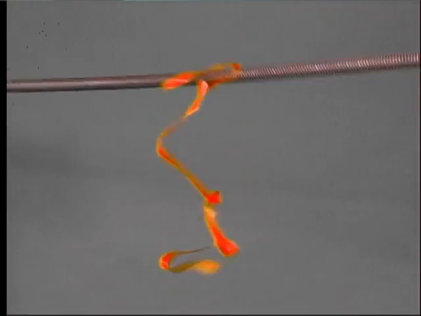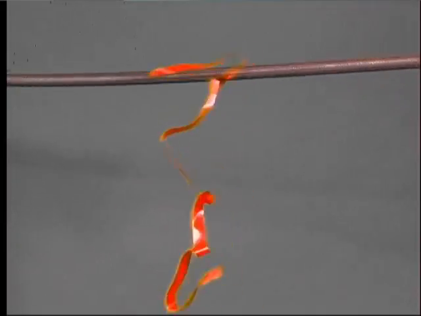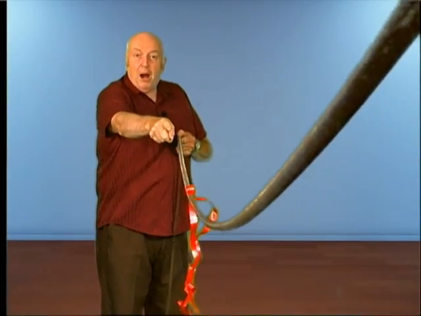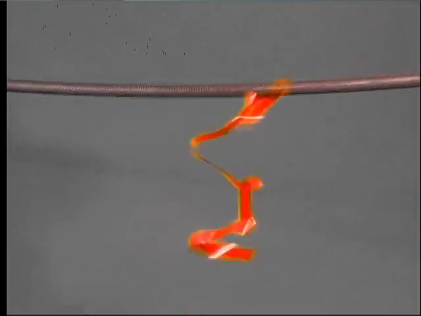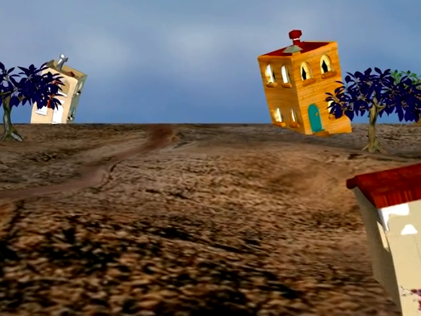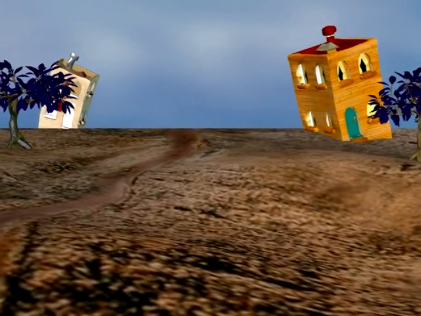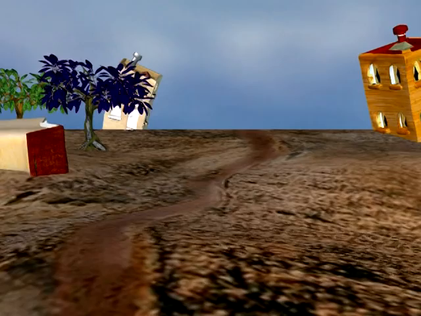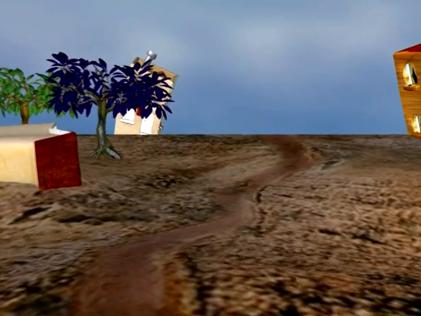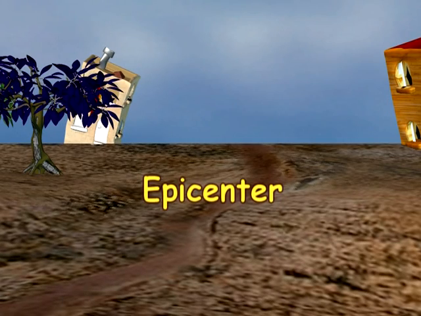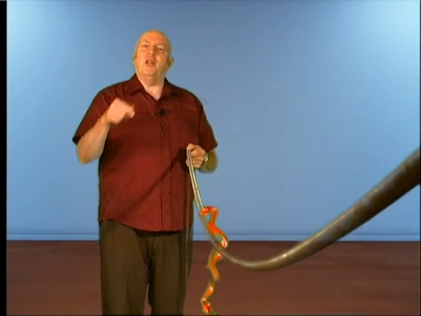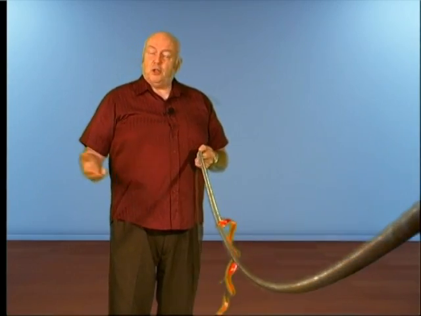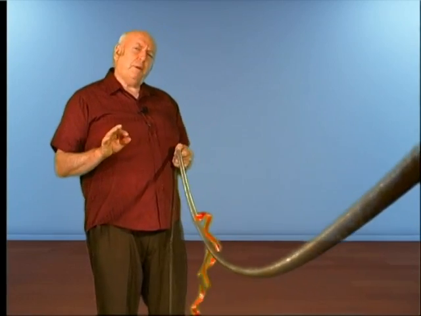Can you imagine now if you had a great big tall building, 75 stories high skyscraper, and the bottom of the building moves like that? What's going to happen? Well, you can see that the building's going to fall down, isn't it? In the old days, they used to be able to tell where an earthquake came from because the buildings in different places would have the way they fell pointing towards where the earthquake had come from. And that was called the epicenter. And the epicenter was just the place where the ground slipped and produced the earthquake. But the earthquake is a longitudinal wave, and the longitudinal wave is what does the damage. So you can see something about earthquakes connected with waves. A lot of people don't realize that earthquakes are caused by waves.